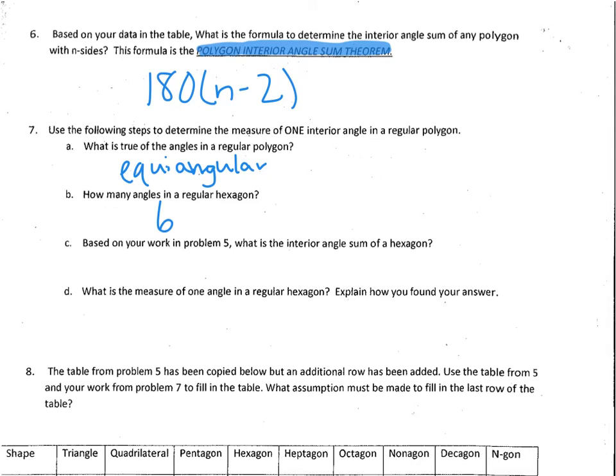Based on your work in problem 5, the interior angle sum of a hexagon is 720 degrees. What is the measure of one angle in a regular hexagon? Explain how you found your answer. Well, you know there's a total of 720 degrees, and there are 6 angles, so you divide them, and you should get that one angle in a regular hexagon is 120 degrees.